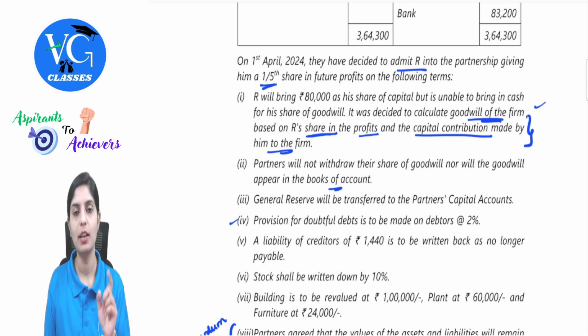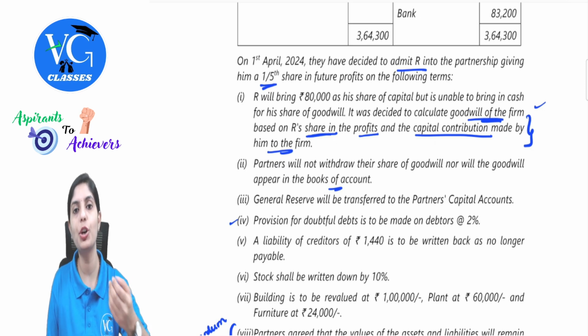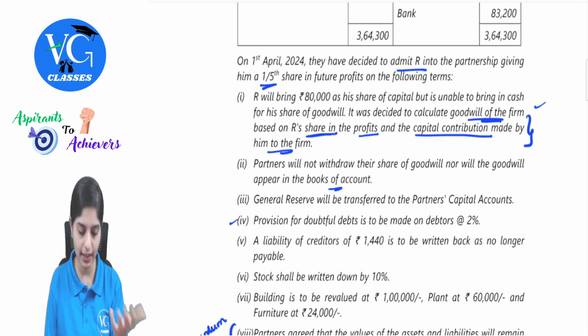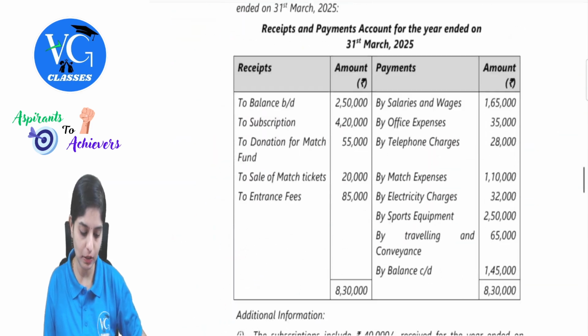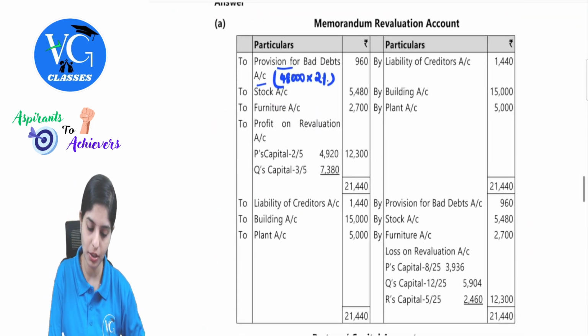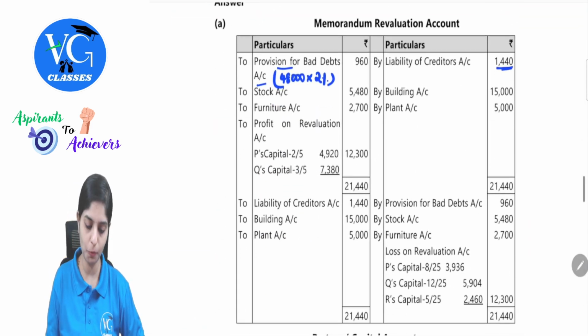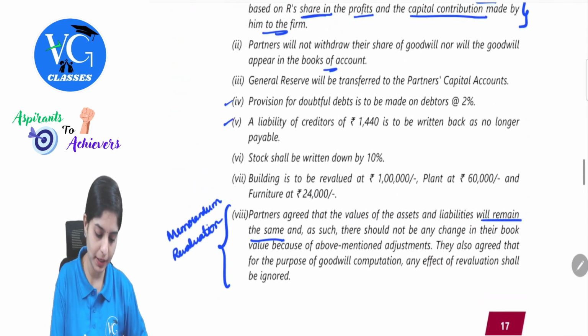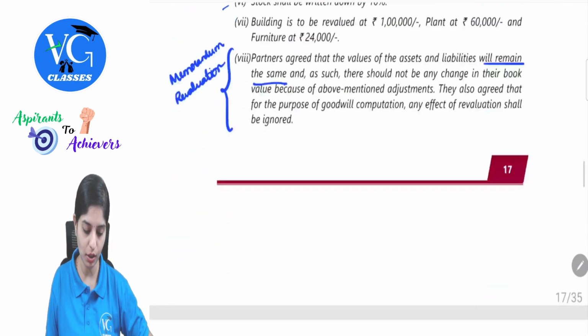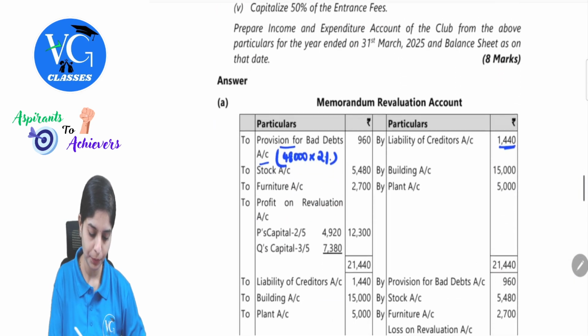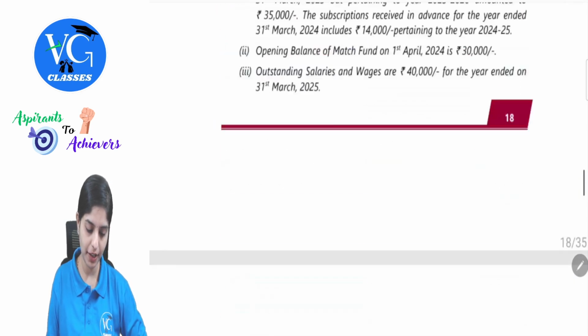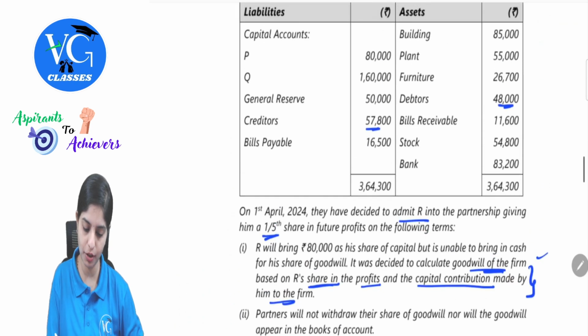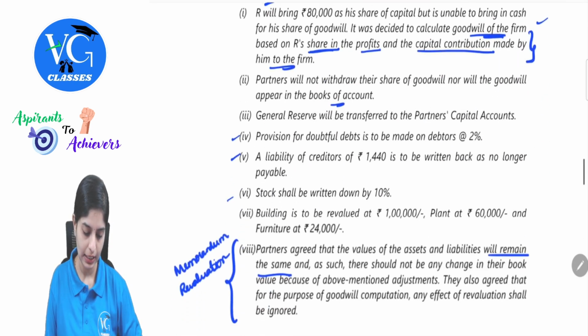What does this mean? They need not be paid. The creditors you have as a liability need not be paid. That means you are gaining on this. So that will appear on the credit side of memorandum revaluation by liability of creditors 1,440. Clear with this? Then stock shall be written down by 10%. Reduction in the value of stock. So this will appear on the debit side. To stock 5,480. 54,800 was the value of stock.